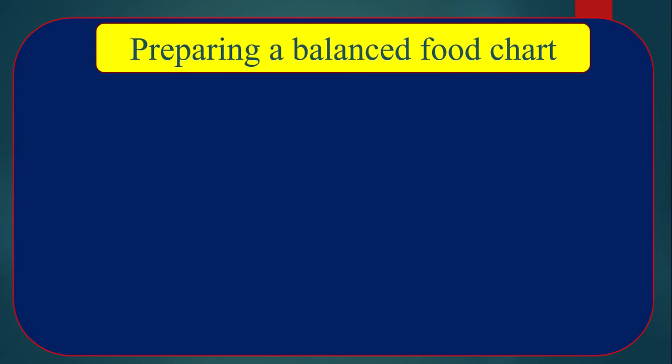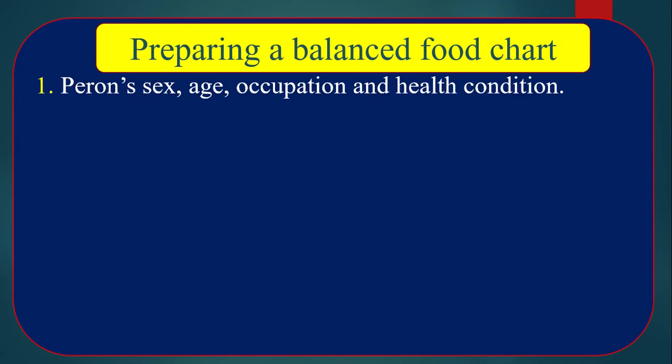Preparing a balanced food chart. Number 1, person's sex, age, occupation and health condition. Actually, in order to prepare a balanced food chart, some issues should be taken into consideration.